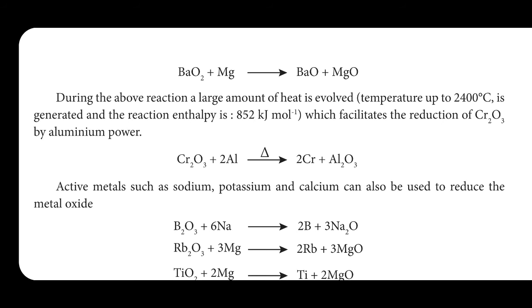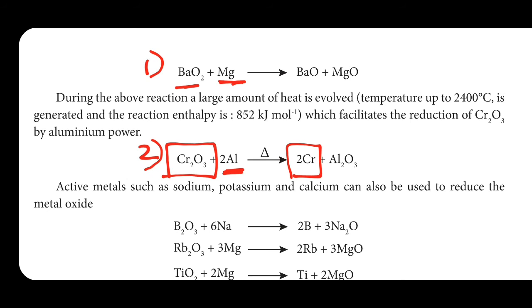So, in this page two reactions are given for explaining aluminothermic process. In one, chromium oxide is reduced to chromium by using aluminum. This is aluminothermic process. The ignition mixture is magnesium and barium peroxide. This Mg takes one oxygen and is removed as MgO, and the remaining BaO is there.